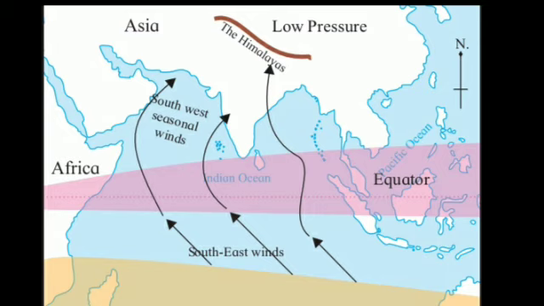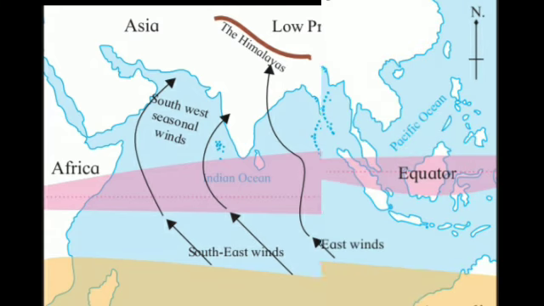Which winds are they going to be called? Southwest monsoon wind, because it is starting from southwest and it is going towards the subcontinent. That's why it is known as southwest monsoon wind. Students, southwest monsoon wind is always full of moisture, meaning it is raining over here. That's why it is full of moisture. Now let's see the next diagram.